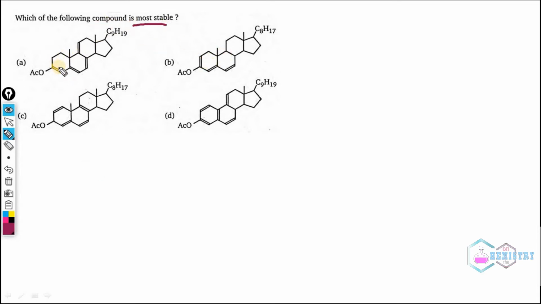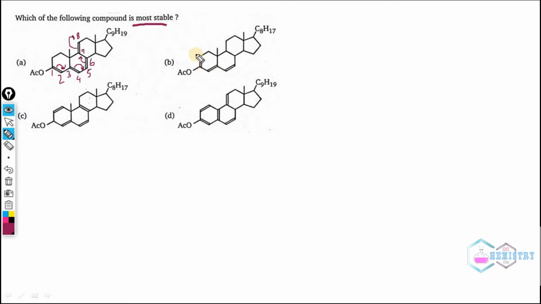Now we know that these are all conjugated systems. So the more the conjugation, the more will be the stability. Here, if we can see, in this case, there is a conjugation like this. This one can move up to there and this one can move up to there. So there is a conjugation in 1, 2, 3, 4, 5, 6, 7, 8. Total 8 carbons are involved in the conjugation system.